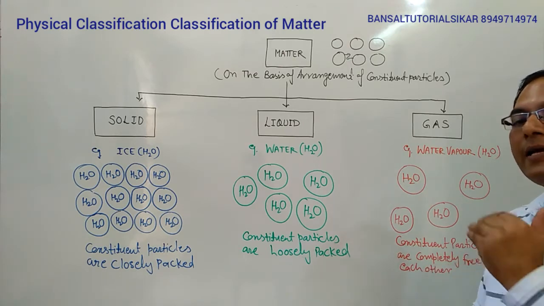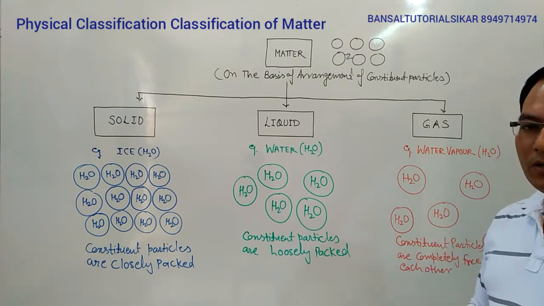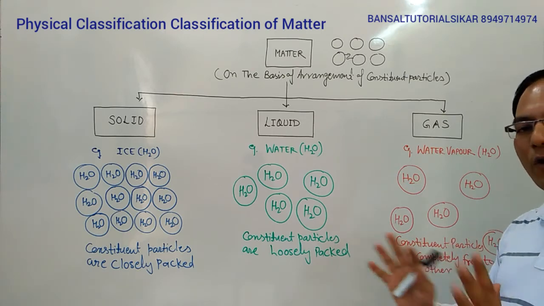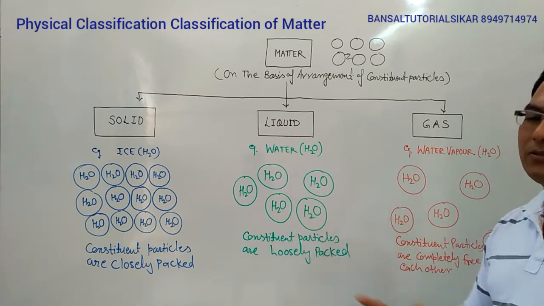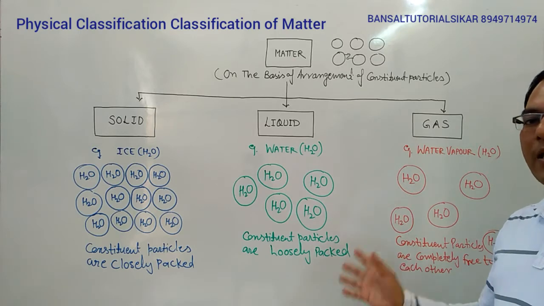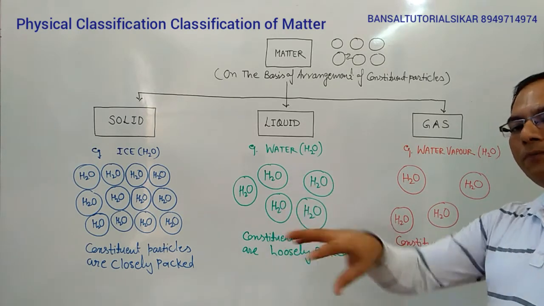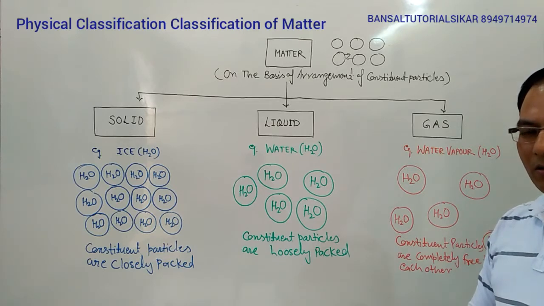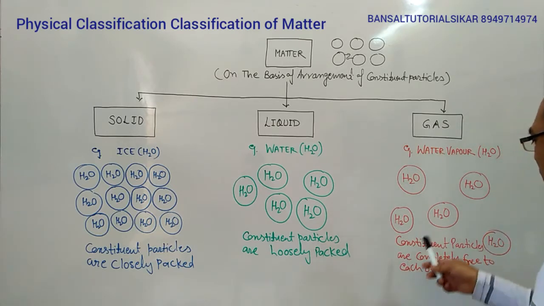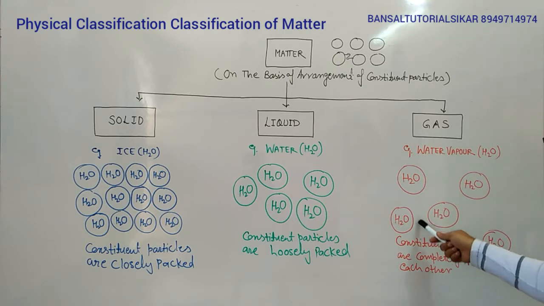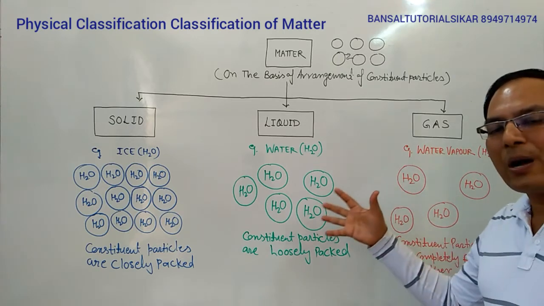So they show highest particle motion. They have no fixed shape, no fixed volume, their boundaries are not fixed. Their volume is equal to the volume of the container in which they are held. Since the interparticle space is highest, they are highly compressible.